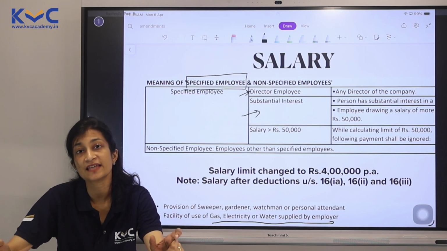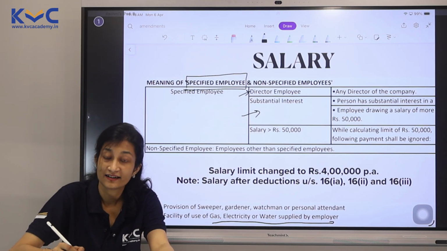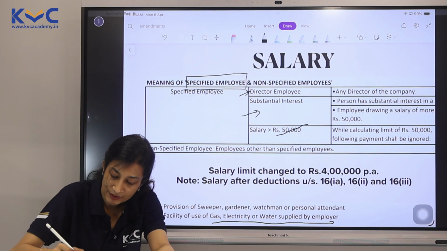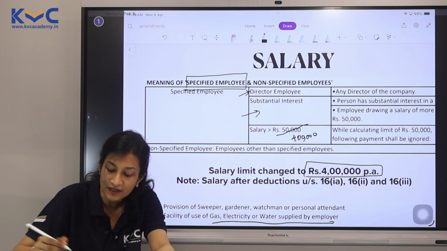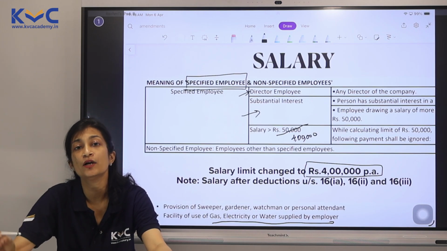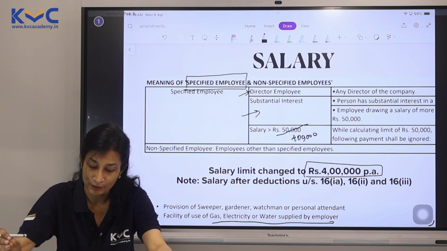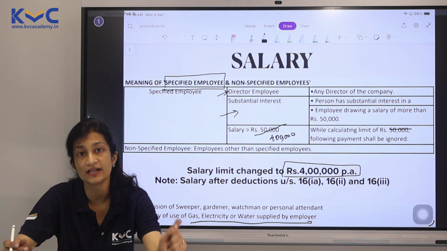Now the change which has happened is in category 3. When the salary exceeds, it was 50,000, now it has become 4 lakhs. So when the salary is 4 lakhs per annum of any employee, that employee would also become a specified employee. Please note, it is not 50,000 now, it is 4 lakh.